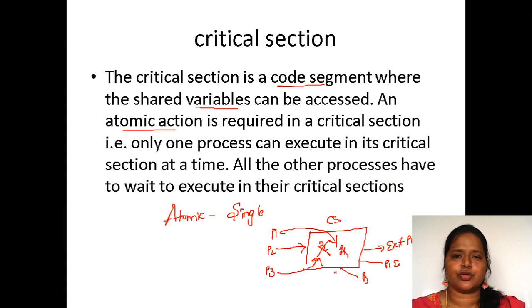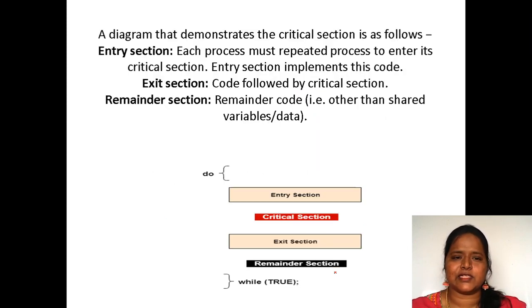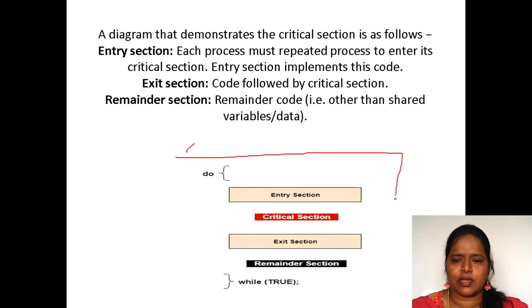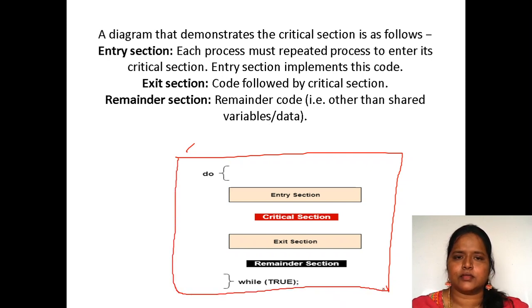I will show you the critical section. This whole thing demonstrates the critical section problem. Here, this red colored one is the critical section, the important section. Here we have process P1, process P2, process P3, process P4 and process P5. The five processes are outside the critical section.